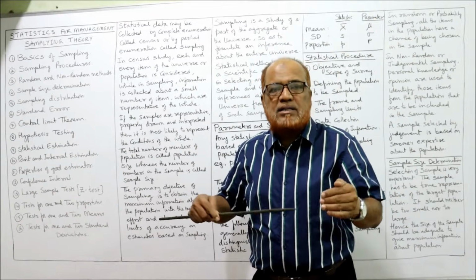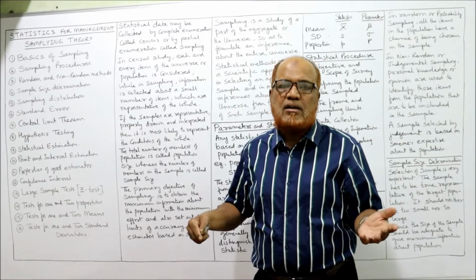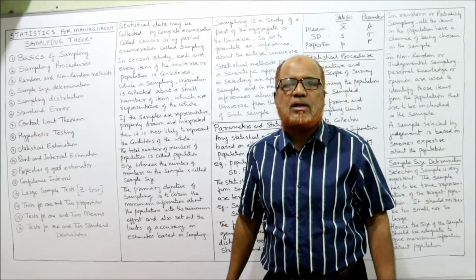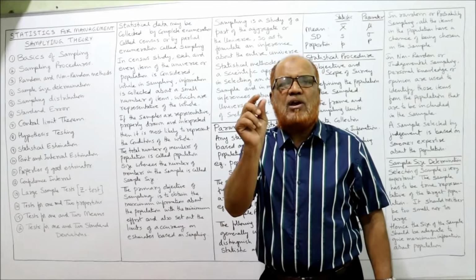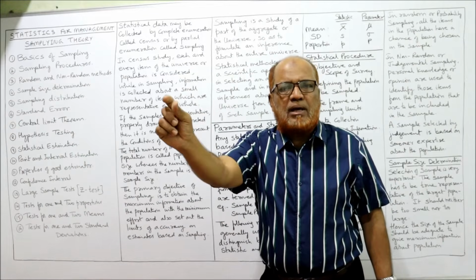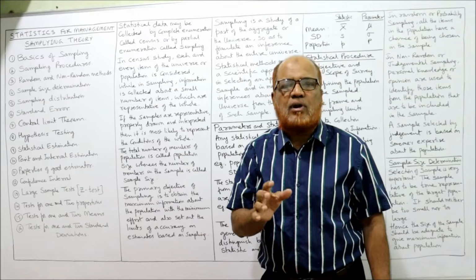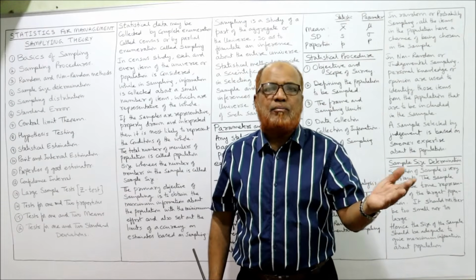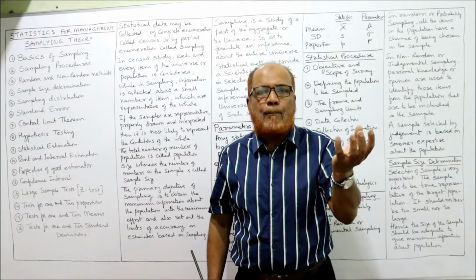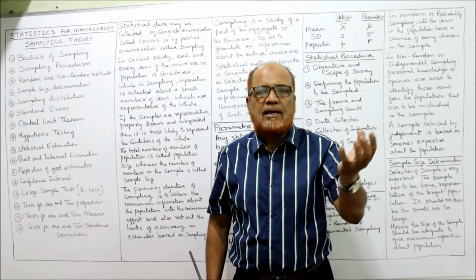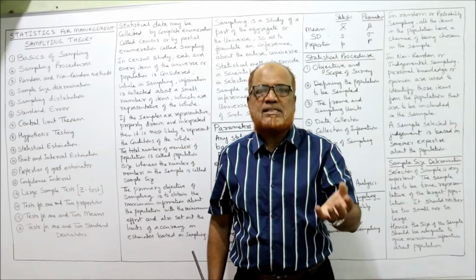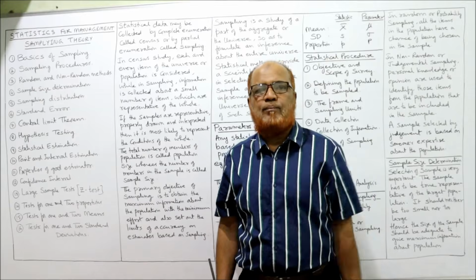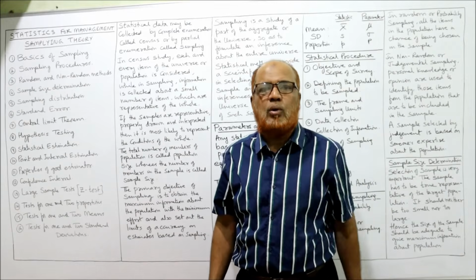So how to collect the statistical data? Two methods are there. The first method, complete enumeration, is also called census. That means each and every item of the population is selected for our consideration. This is census. And the alternative method is to collect only a part of the whole. Select only a part and give the opinion, the judgment, about the whole.